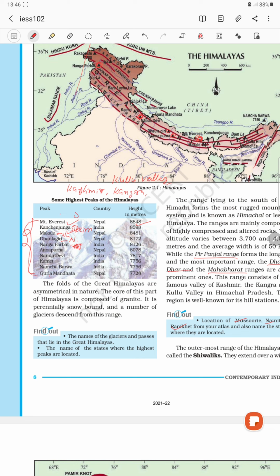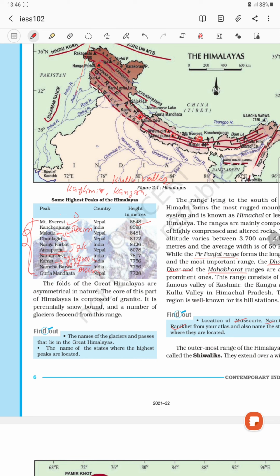Annapurna is in Nepal. Nanda Devi is present in Uttarakhand. Kamet is also in Uttarakhand. Namcha Barwa is in Assam. Just write down that state name, sometimes they ask this thing.